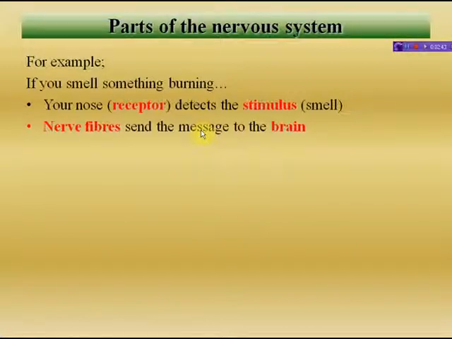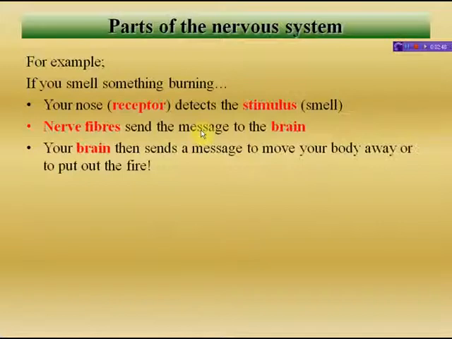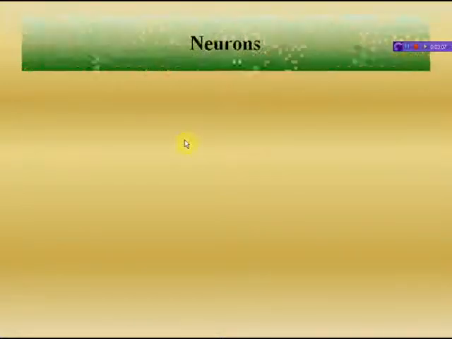So here is the control of body activity through nerve fibers, and your brain then sends a message to move your body away or put out the fire. So receptor, nerve fibers and brain are the main parts of the nervous system. It also includes the spinal cord.